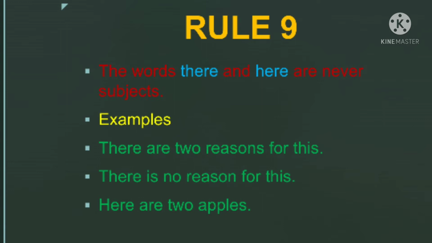Next, there is no reason for this. I have considered no reason, so it is singular, so I have used here is. Here are two apples. I have taken two apples here. It is plural, so I have used here are.